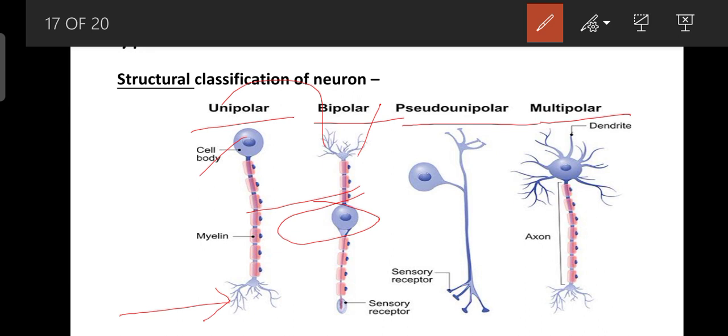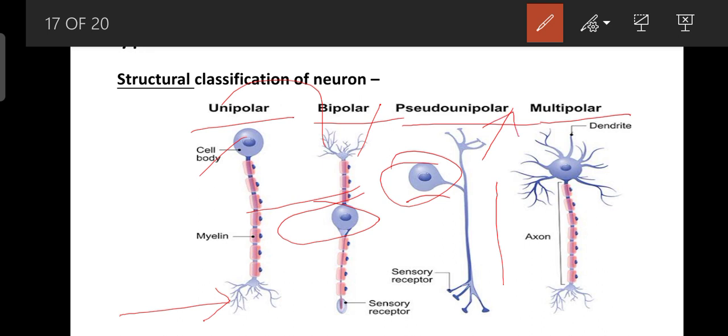The myelin sheath is also present, but the pseudo-unipolar is not myelinated, and its cell body is separated from a process-like structure, and the terminal button is away from the normal position, and the dendrites are also away from the cell body.